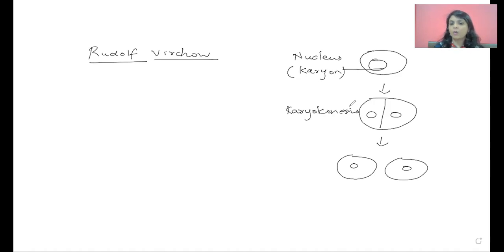Further ahead, he saw that the splitting of cytoplasm is taking place. That process, when the cytoplasm divides, is called cytokinesis.